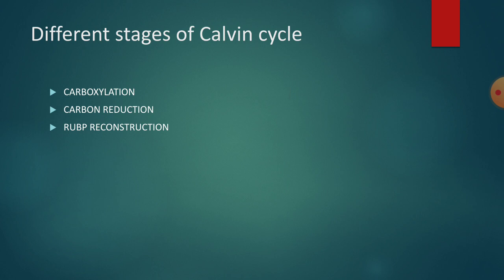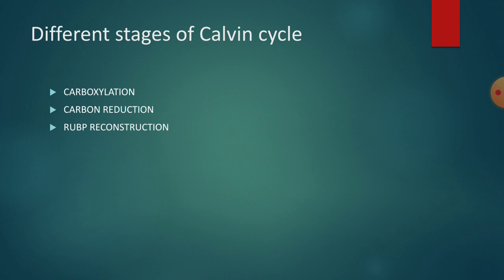Actually, what is carboxylation? In the 15 reactions, the first reaction is called carboxylation, where ribulose 1,5 bisphosphate molecules take carbon dioxide molecules and form PGA, phosphoglyceric acid.